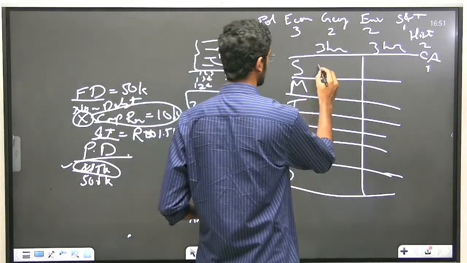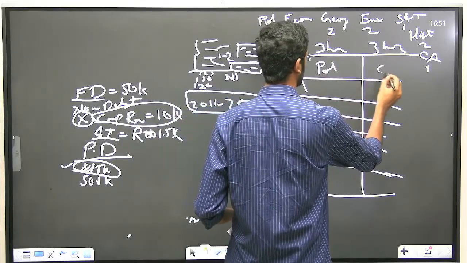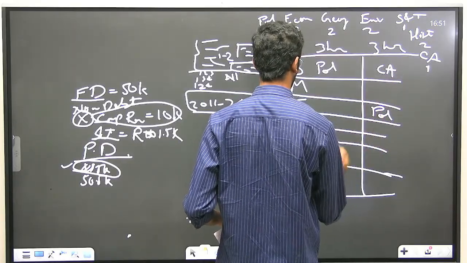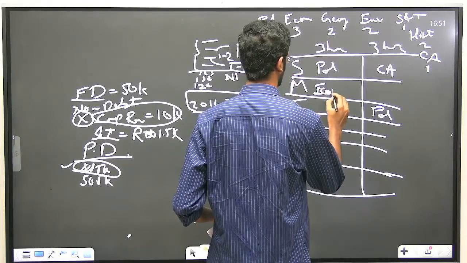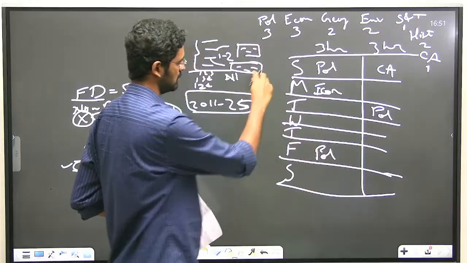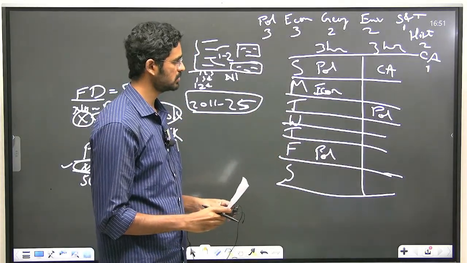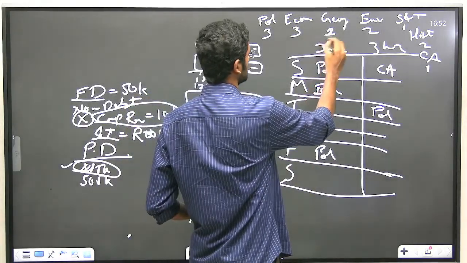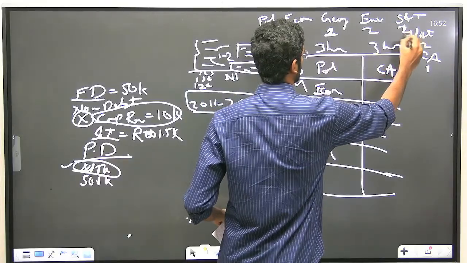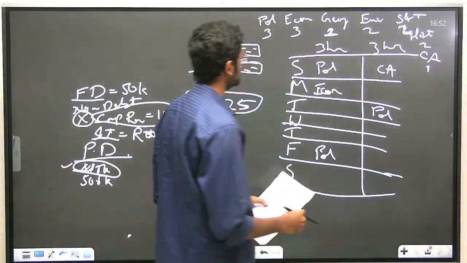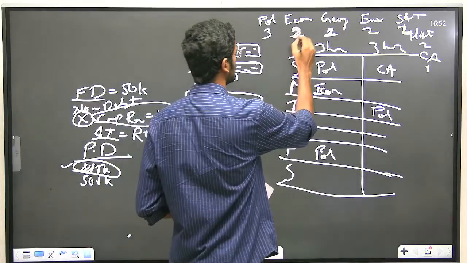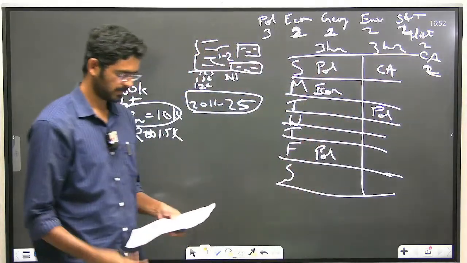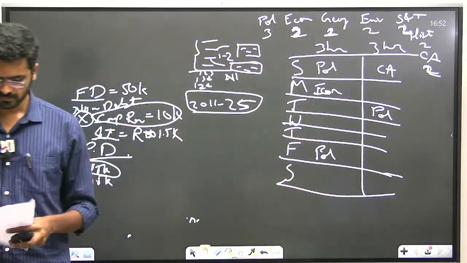So for example, on Sunday, the first slot I'll read polity, and the second slot current affairs, and again polity will come on this slot and this slot. This day economy, something like that. You can fill the slots. For example, if you are an arts student and you find science and tech more difficult, but you know geography well, so put 1 slot for geography in 1 week and make the science and tech slots 2. Like that you can divide. For example, if you are strong in economy, you make the economy slots 2, and for something like current affairs, you can increase 1 slot here. So that is up to you. This is what I have followed, may be useful for some of you.